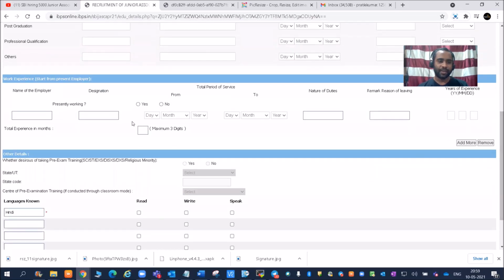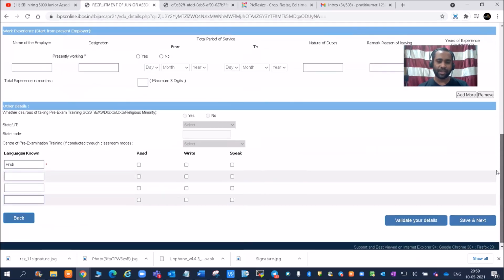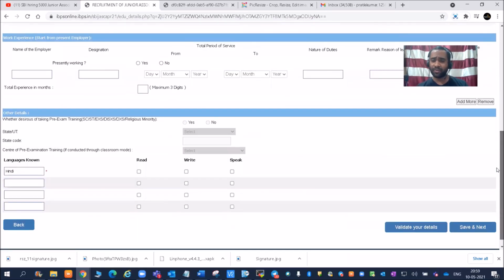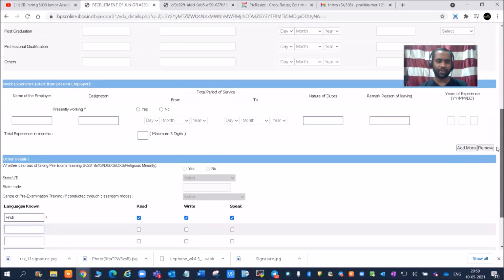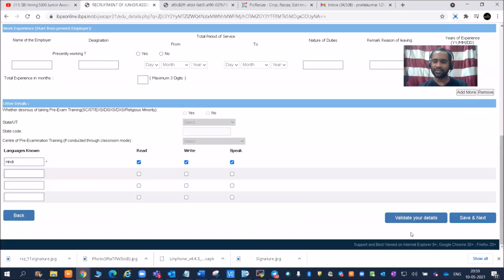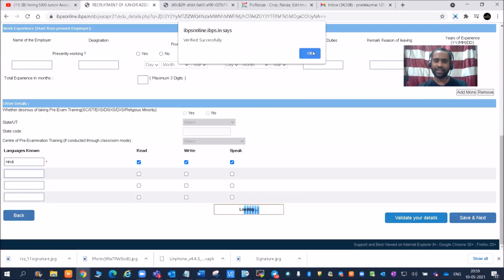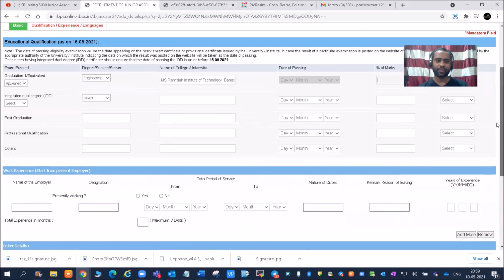Okay, now work experience, so if you do not have any work experience, do not fill. If you have already worked somewhere in software, do not fill. Okay, languages which you know, so read, write and speak Hindi. Whether desires of taking pre-exam training, so this is not required for us, so that field we will not fill. I think I'll just validate your details and we will see. Okay, so there is no error.